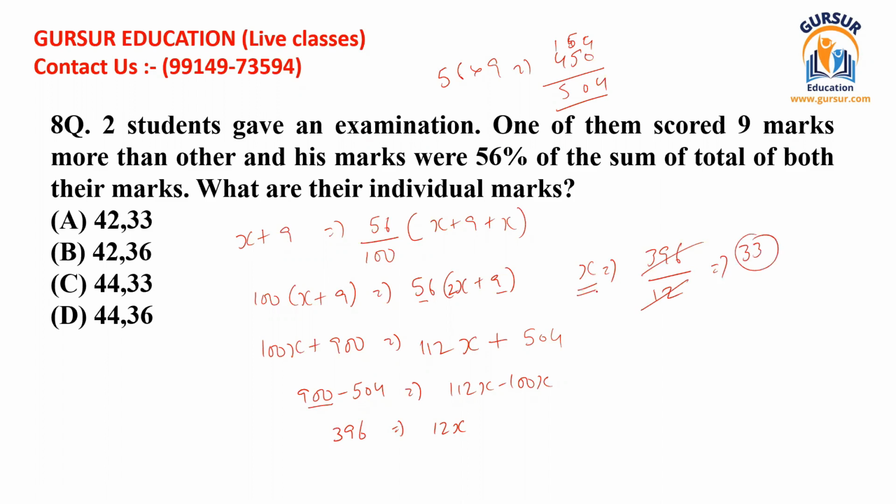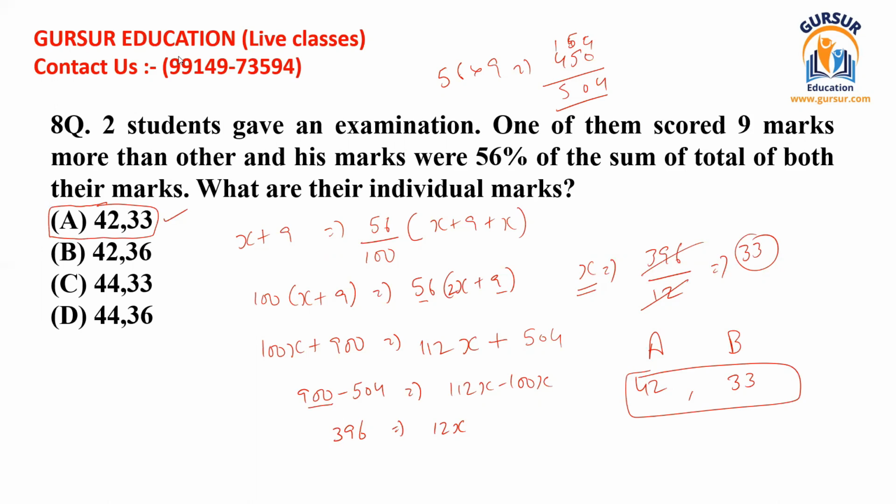That means the value of X, that means the scores of B should be 33. And if B is 33, then A should be 42, because A got 9 more marks than B. So both of their marks should be 42 and 33. So 42 and 33 has been given in option A. So we shall select it as our possible answer. So in this way I solved this equation as well, and I hope you would have understood this completely.